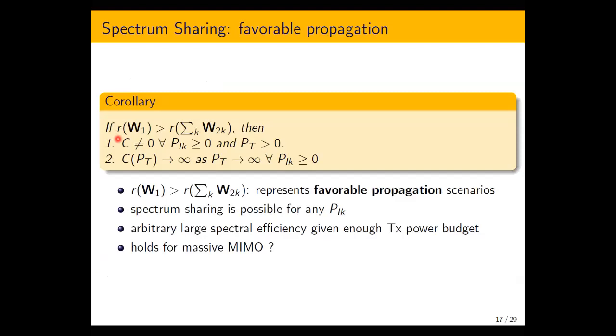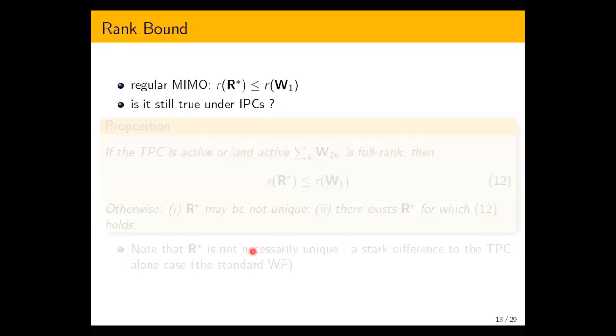As a simple corollary, if the rank of the main channel exceeds the rank of the sum of all W's, then the capacity is not zero for any interference powers, including zero, and it grows unbounded with the total transmit power. Therefore, we can say that this rank condition represents favorable propagation scenarios for spectrum sharing, which is possible for any interference requirement, including zero interference, of course, and when arbitrarily large spectral efficiency is attainable given enough power budget. It remains to be seen whether this condition holds for massive MIMO or not.